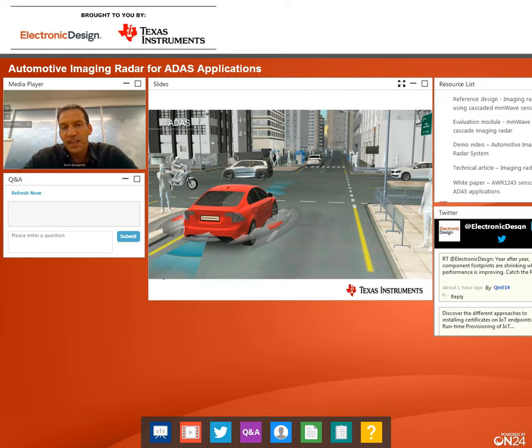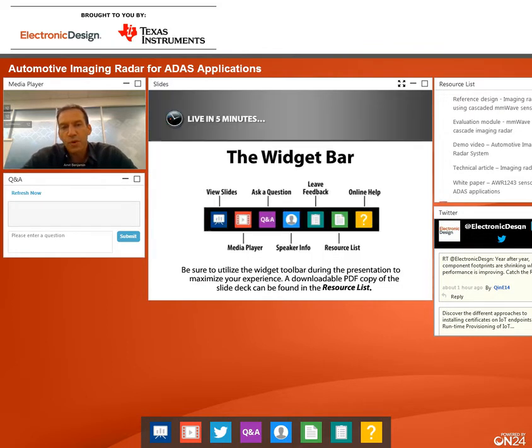So looking at NCAP, the pursuit of Vision Zero, we see applications like AEB head-on for highway are already required and started being tested in 2020. But also, I lost the slide.